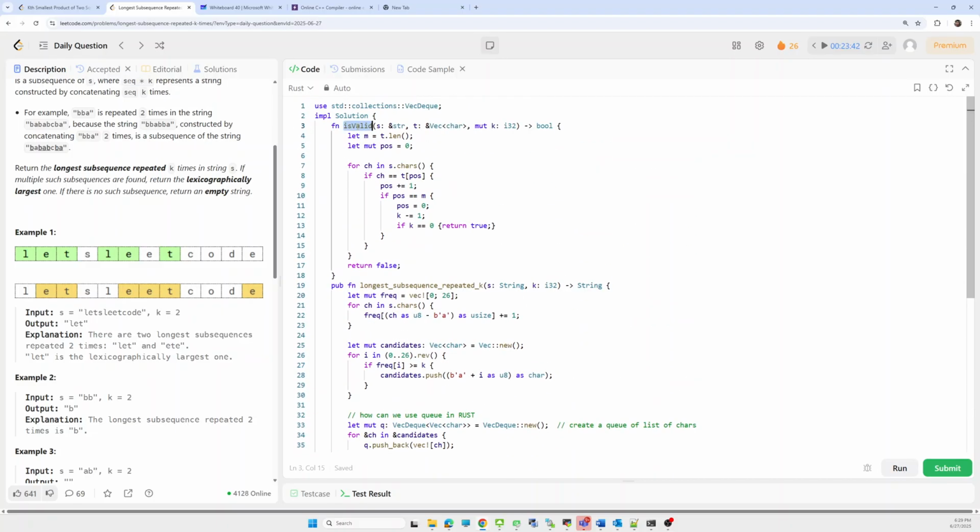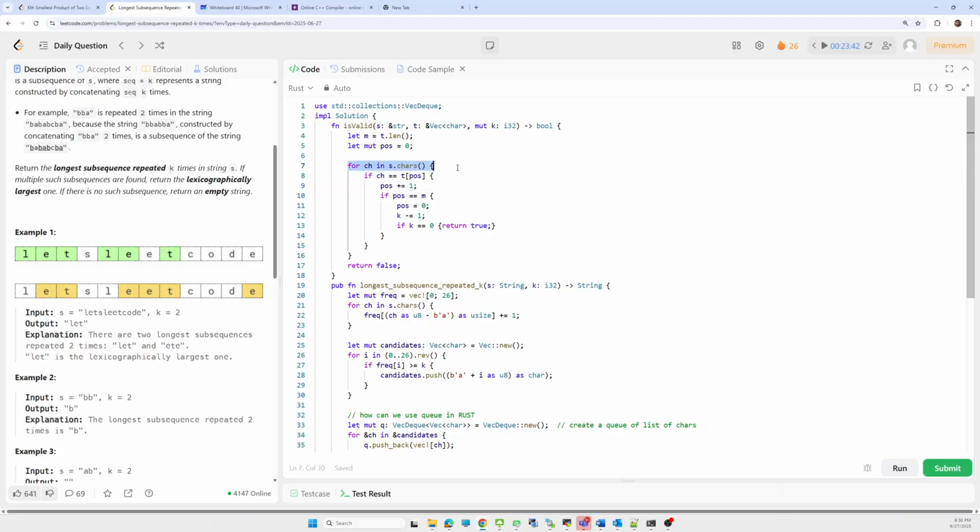Now the is_valid method. We are taking the main string as a reference to a string, and this list of char t, which is the pattern, as a reference to a vector of char. We take k as mutable because we are updating the k value here. This method returns a boolean, meaning it tells whether it is a valid pattern or not, and whether we proceed further with this pattern.